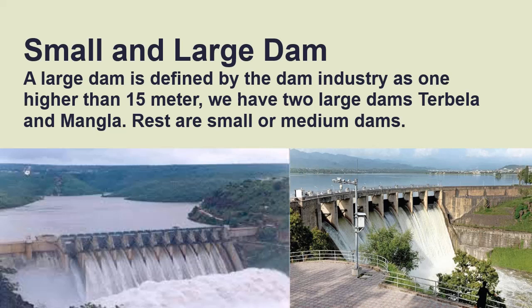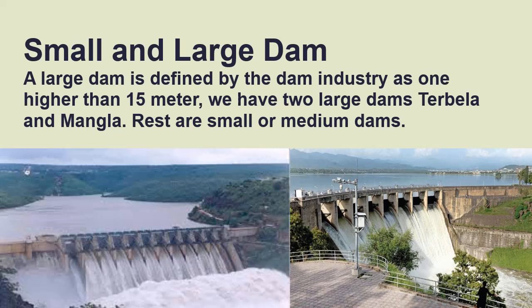Small and large dams. A large dam is defined by the dam industry as one higher than 15 meters. That is the definition of a large dam: taller than a 4-story building. We have only 2 large dams, that are Tarbela and Mangla, which we have studied in previous slides. The rest of the projects are either considered medium-sized projects or small dams.